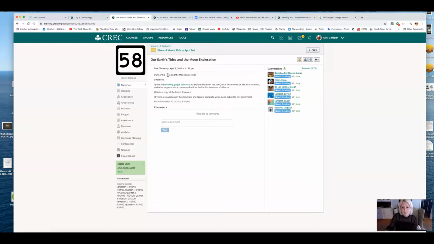And again, please complete your work and really think about how Earth's tides are shaped and formed because of our moon, okay? And again, if you were out last night or the night before, I think last night was such a clear and beautiful night and you could see the moon. And if you see that moon pretty clearly, you also know that our tides are being pulled toward the moon at that point, okay? So for next week's work, we're going to look at a particular area throughout the whole day, and how the tides change from increment to increment of time throughout a 24-hour period.